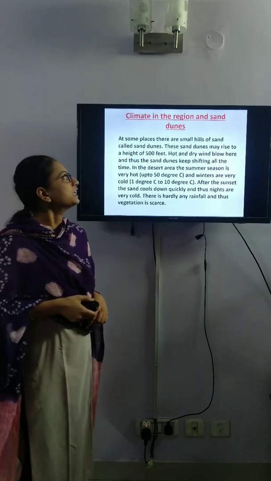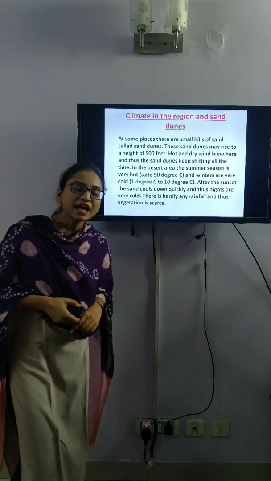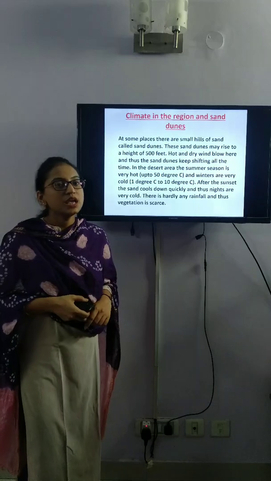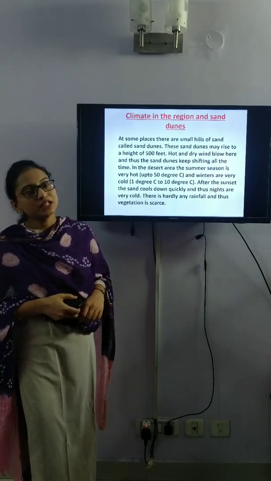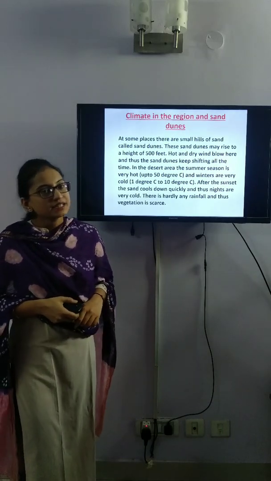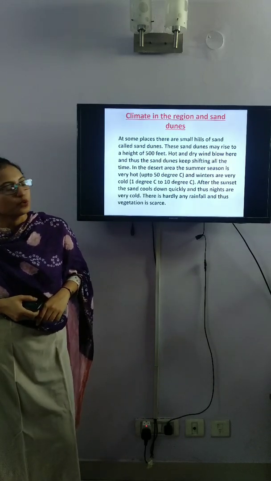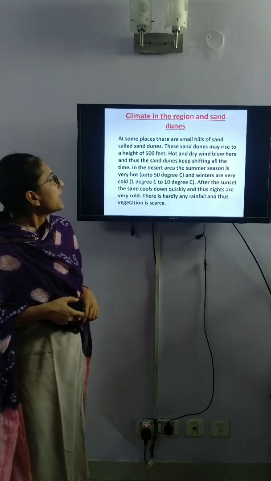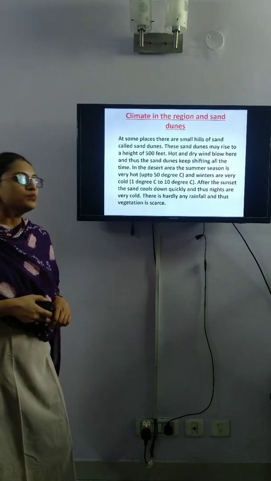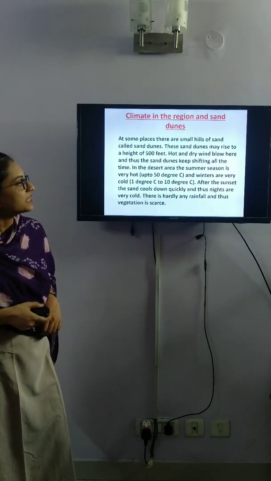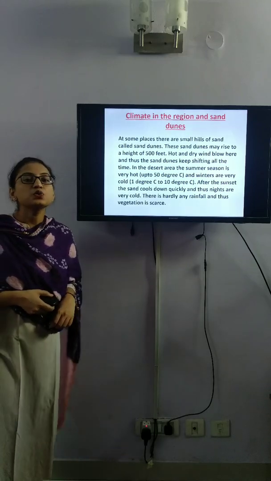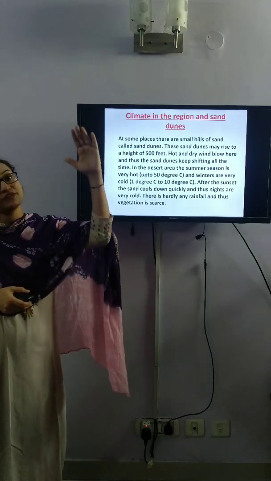Now we will see the climate in the region and sand dunes. What are sand dunes? Sand dunes are small hills of sand. Sand dunes are made because of the wind that flows in the desert area. At some places there are small hills of sand called sand dunes. These sand dunes may rise up to 500 feet.